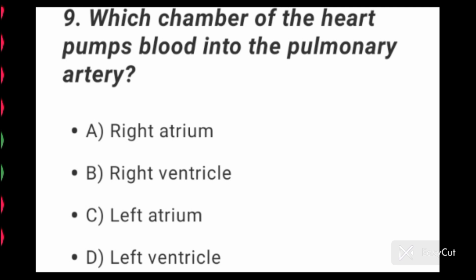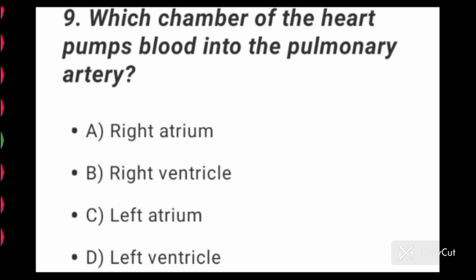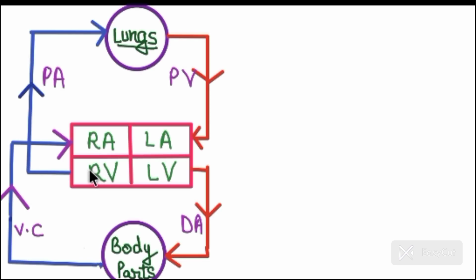Question number 9. Which chamber of the heart pumps blood into the pulmonary artery? So right ventricle is the correct option here, because right ventricle is the chamber of the heart which pumps blood to the pulmonary artery. Now see double circulation. Deoxygenated blood pumped into the pulmonary artery is passed on to the lungs, from where the oxygenated blood is carried by the pulmonary vein into the left auricle. This pathway of right ventricle to pulmonary artery to lungs, lungs to pulmonary vein, and pulmonary vein to left auricle constitutes the pulmonary circulation.